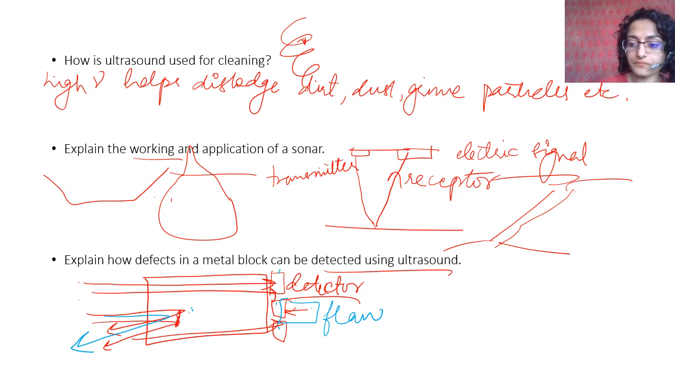Why do we not use longer wavelength or higher frequency? Sorry, why do we not use smaller frequency, not higher frequency? Why do we not use longer wavelengths in the audible range? They will just pass through and get detected here. They will get reflected in a different way, but these, because they're high frequency, get reflected back and do not go to the detector.